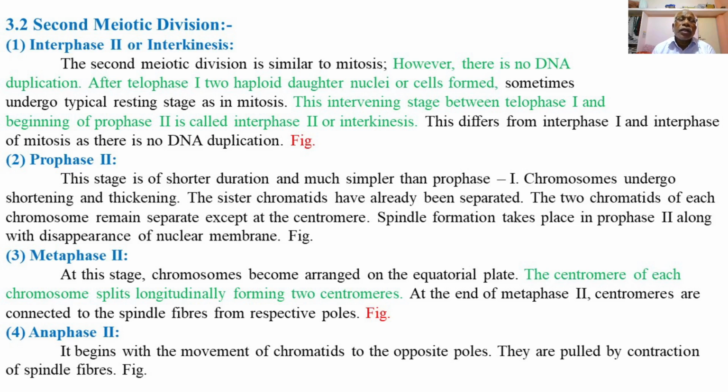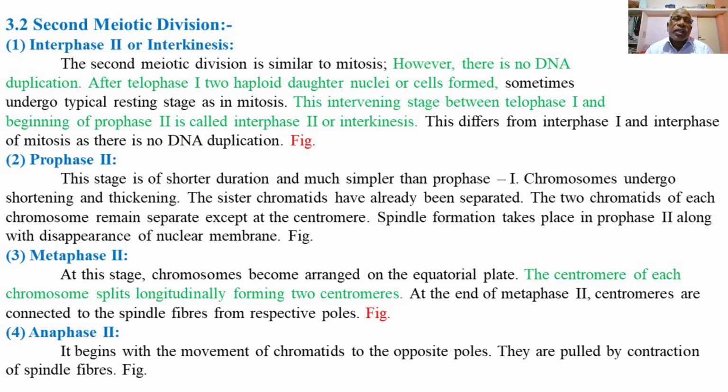Chromosomes undergo shortening and thickening. The peculiarity of prophase second is that it is again quite similar to the prophase of mitosis, and there is condensation of the chromosomes, resulting in shorter and thicker chromosomes.